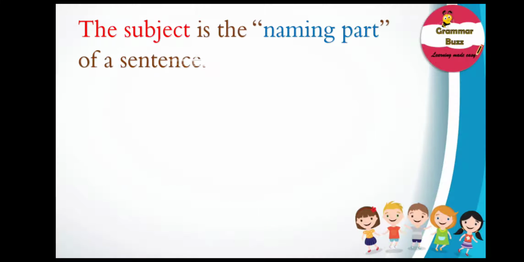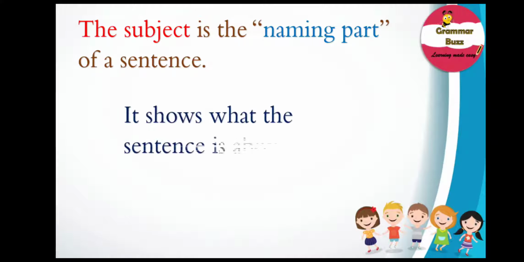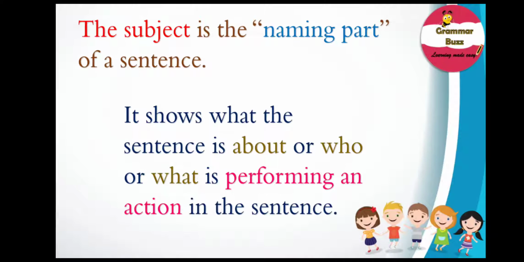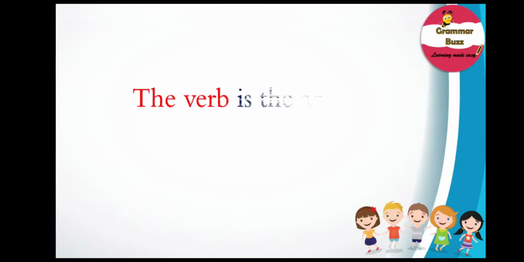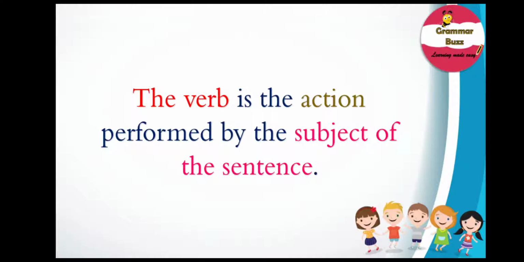Okay, let me begin with my favorite question. What is subject of a sentence? Well, the subject is the naming part of the sentence. It shows what the sentence is about or who or what is performing an action in the sentence. So now that you know what is the subject of the sentence, let us look at the verb of the sentence. So, what is the verb? Well, the verb is the action performed by the subject of the sentence.